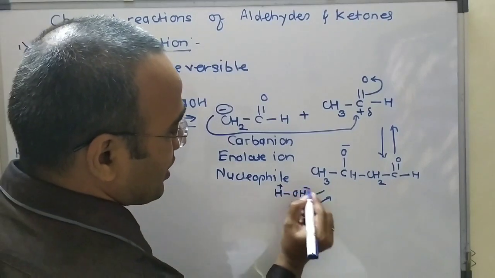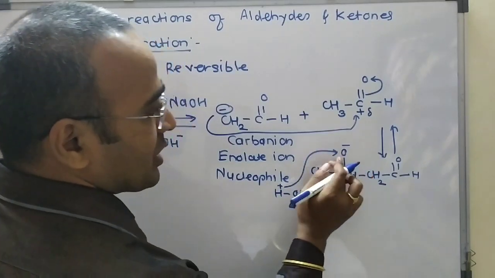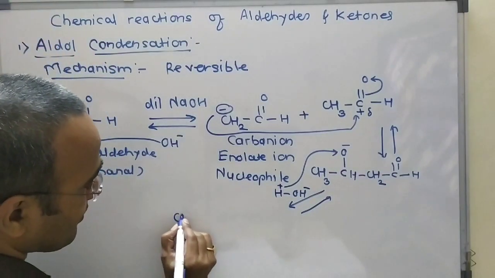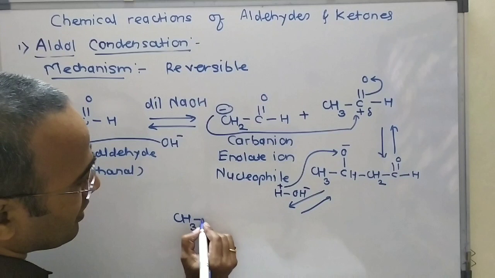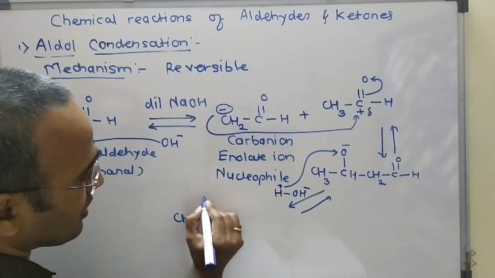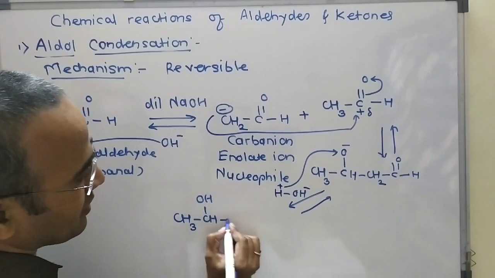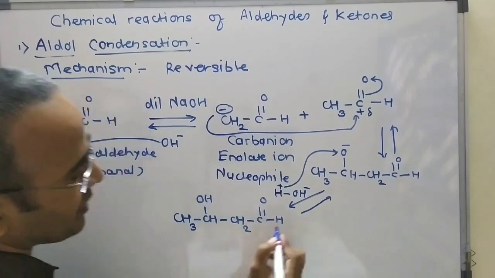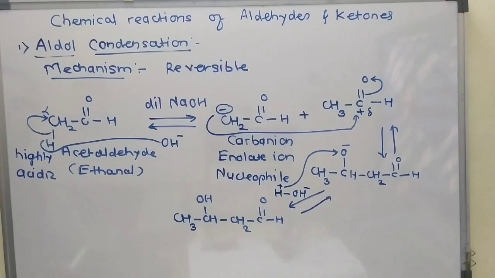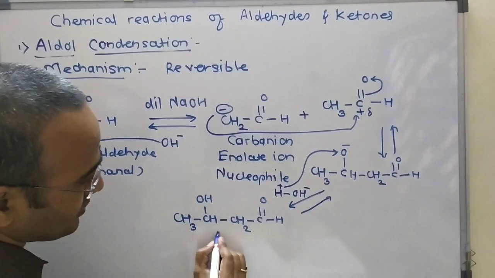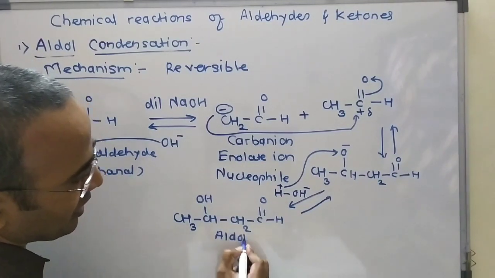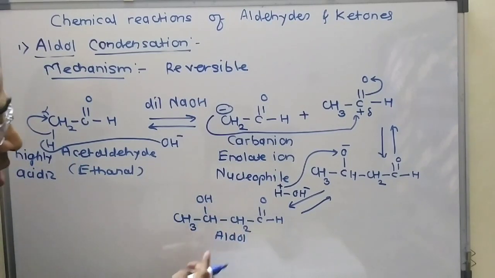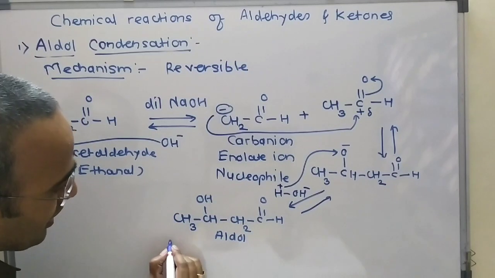This H plus will combine with this negatively charged oxygen, and there is formation of CH3, here CH, here OH, then here CH2, and here C double bond O and H. The name of this compound is aldol. Why aldol? Because there is presence of alcohol and aldehyde. This one is also called beta hydroxyaldehyde.